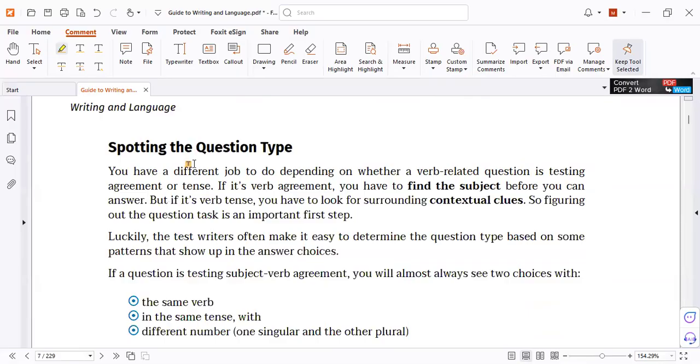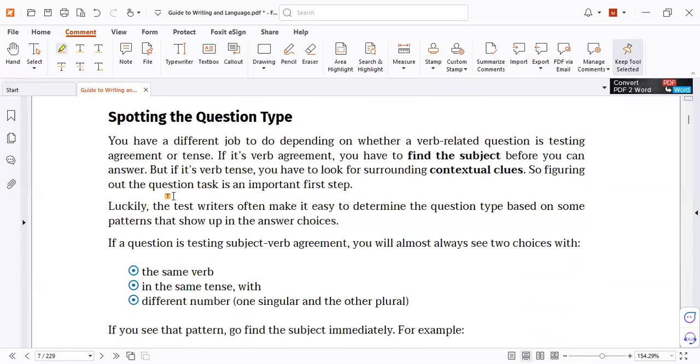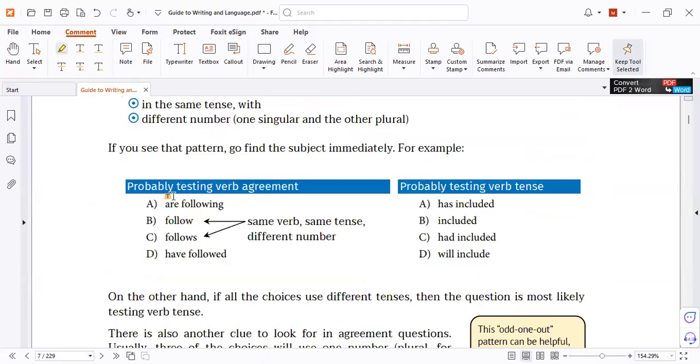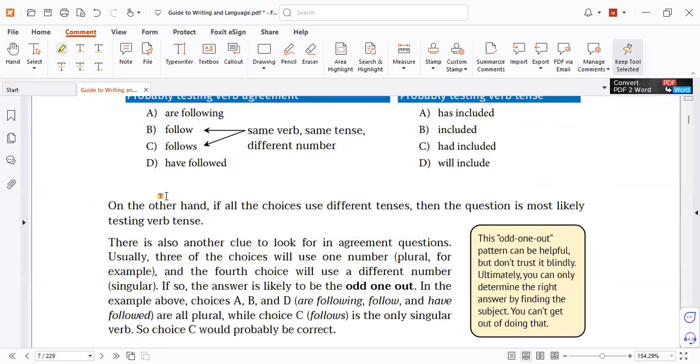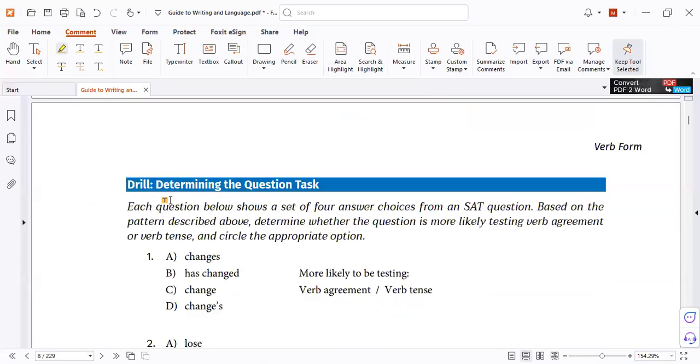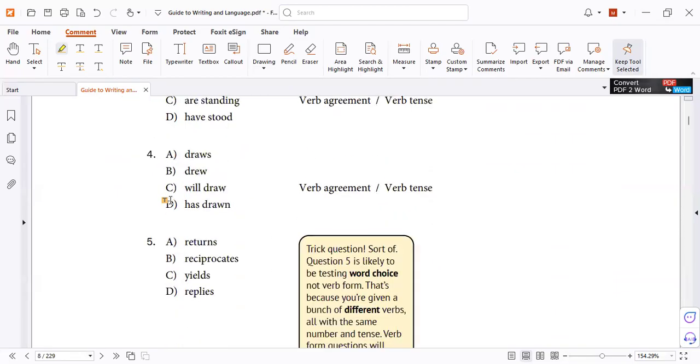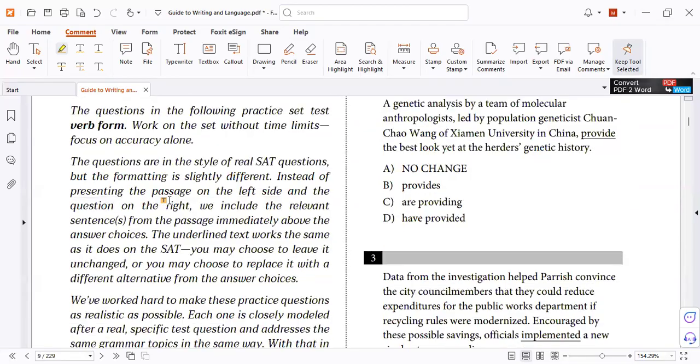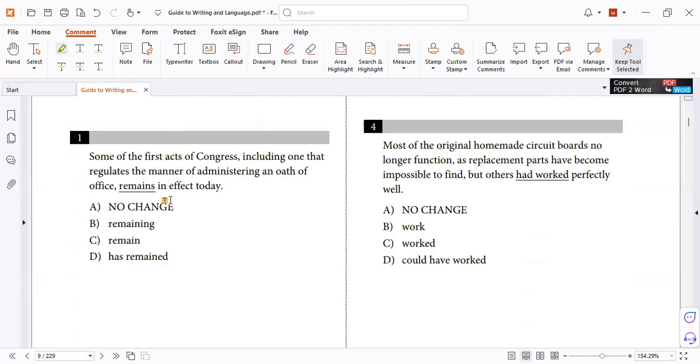Now, spotting the question type. This is something so easy we can answer it quickly. All of these are notes you can revise at home. Very easy ones. And now let's see some simple questions from an international test. Now we'll show you how to answer. Underlined means no change: don't change the underlined if it is correct, or change it to B, C, D, as you know.